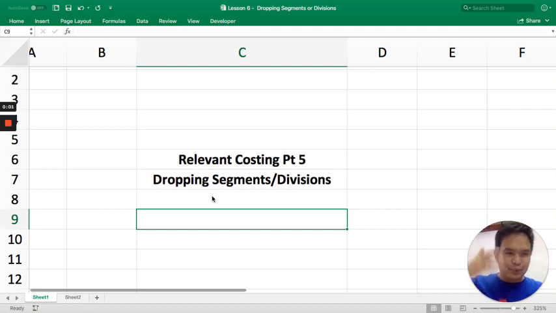Hi guys! Welcome to part 5 ng ating relevant costing. Pag-usapan naman natin ngayon yung decision on whether to drop a segment, a division or not.